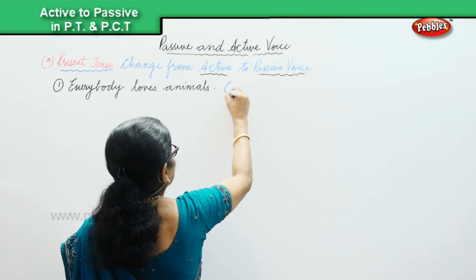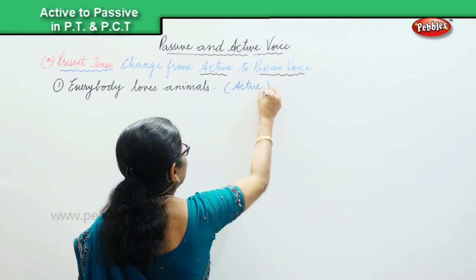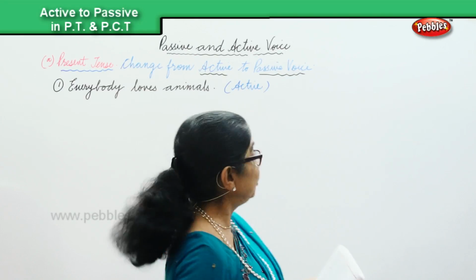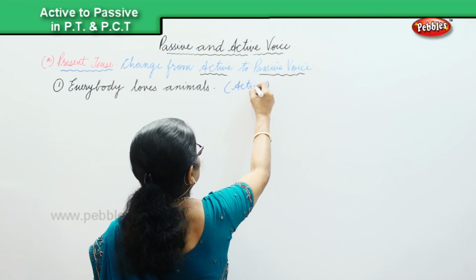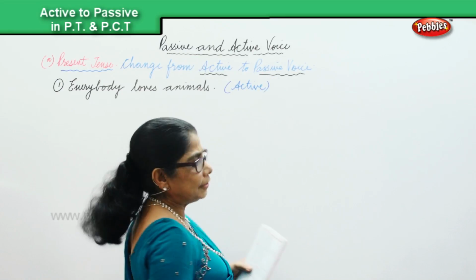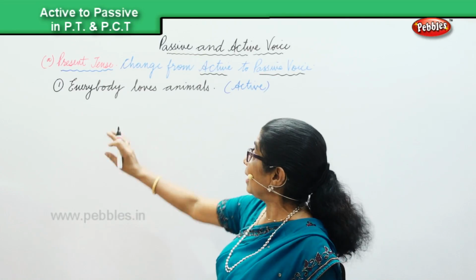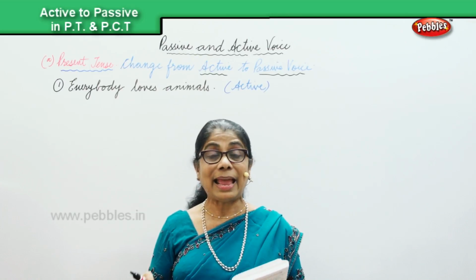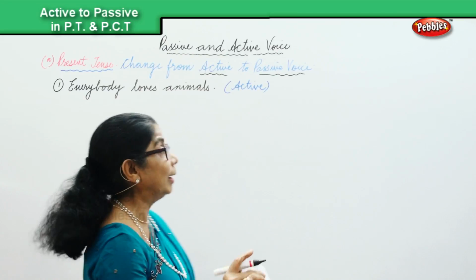That is active. Now we are going to change active into passive voice. Let's look at it. Everybody loves animals. Animals are loved by everyone.